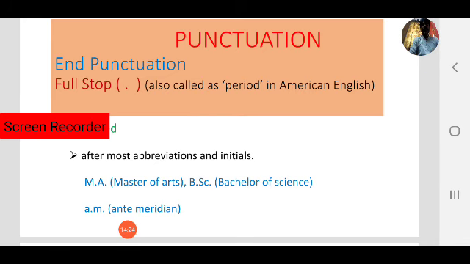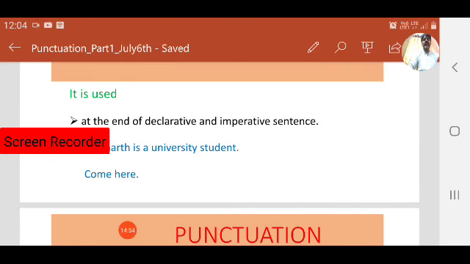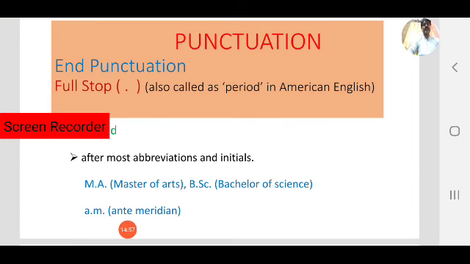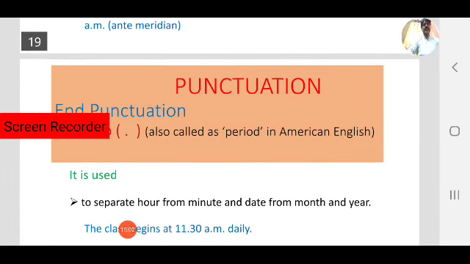What is the meaning? MA, Master of Arts. Next example, BSc, Bachelor of Science. Next, in time, AM, capital letters. AM means ante meridiem, A full stop, M full stop. It is 11 AM. It is 12 AM. In those cases, we use full stop. In the first case, we use full stop in declarative and imperative sentences. In the second case, after most abbreviations and initials. Next, let's go into another case.